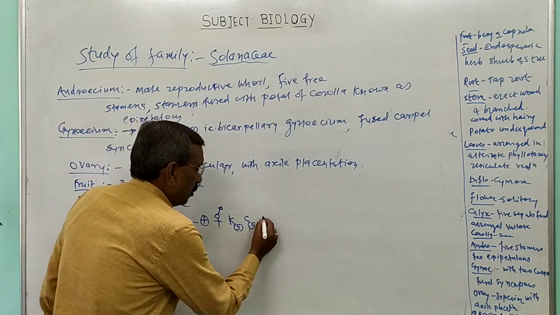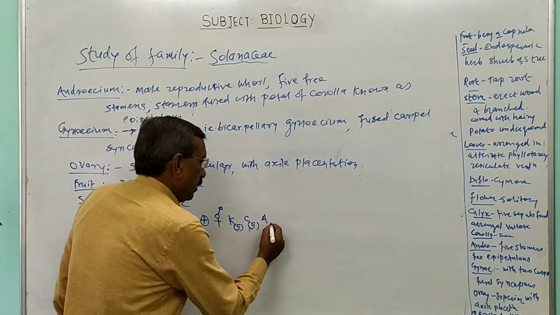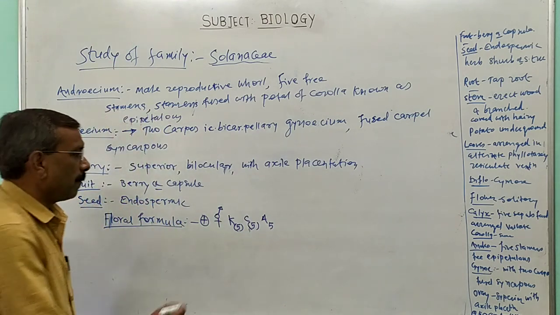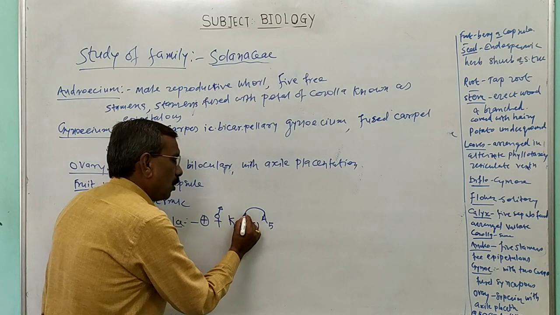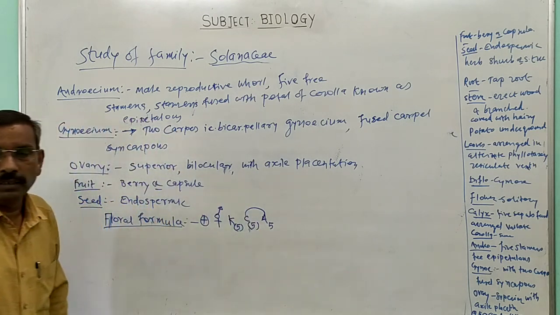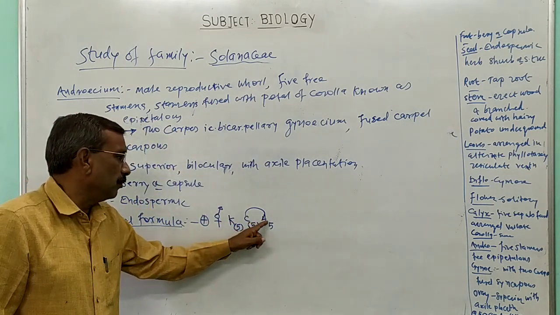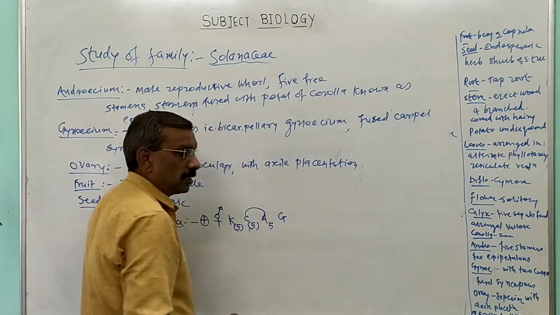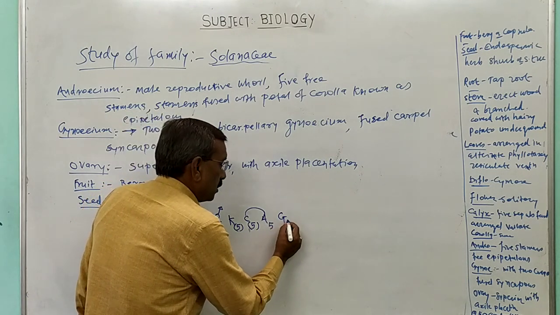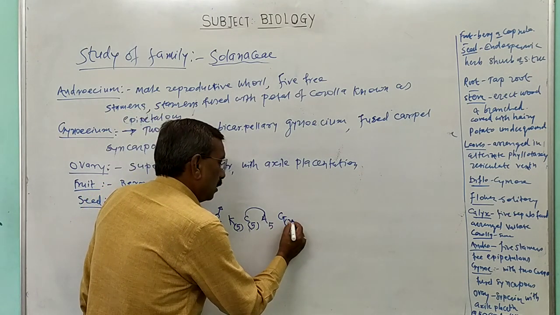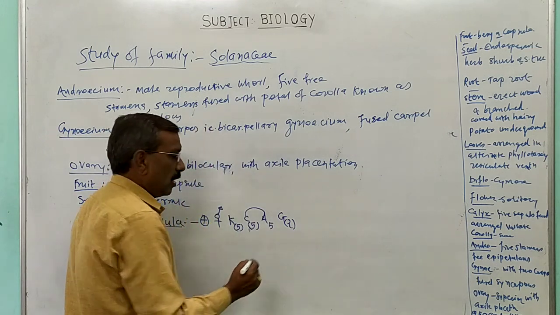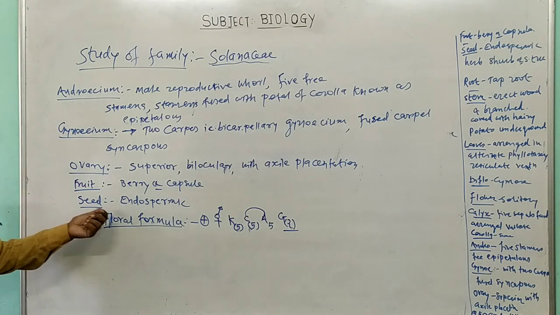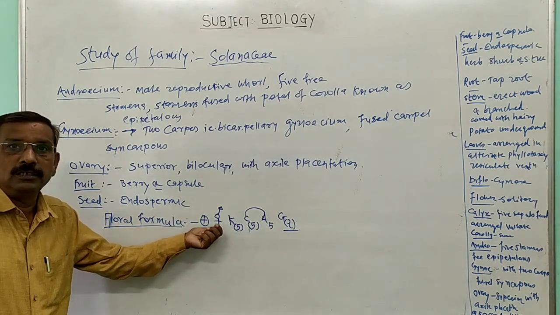Then next one is androecium. A stands for androecium. In androecium, there is the presence of 5 stamens, but the stamens are fused with the corolla. This line indicates the fusion between the androecium and corolla. Then next one is gynoecium. G stands for gynoecium. Gynoecium consists of how many carpels? 2 carpels. These carpels are fused together, known as syncarpous, and ovary is superior. Thus this is the floral formula of family Solanaceae.